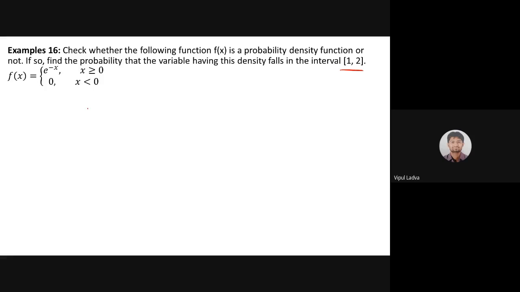और अगर यहाँ से पता ना चले, they had used the notation probability density function. अगर यहाँ से भी पता ना चले, then observe here. I'm not having discrete values of x. I'm dealing with intervals. When I'm saying that x is greater than or equal to 0, that means I'm dealing with the interval 0, which is included, up to infinity. In this case, I'm dealing with the interval minus infinity to 0. So we are dealing with intervals for the values of the random variable. That means we are dealing with a continuous random variable.